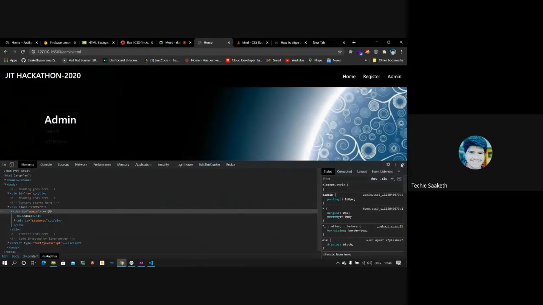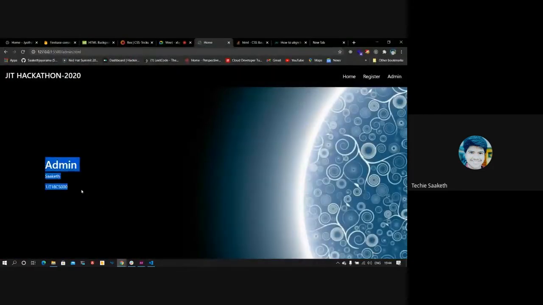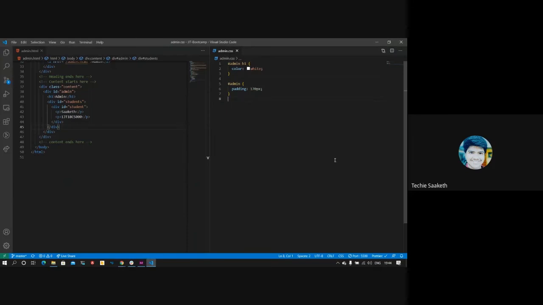I'll make it 170 pixels. So all the contents are displayed almost in the center of the page, the way we want it, where we want it to be displayed.